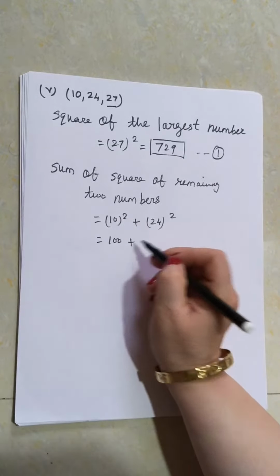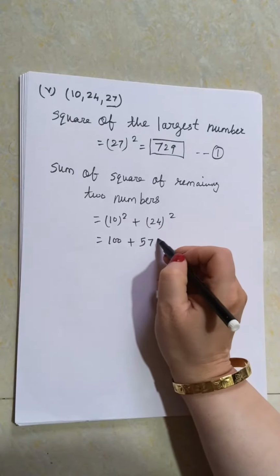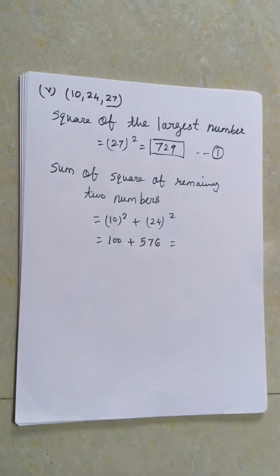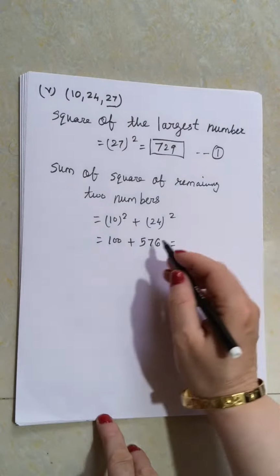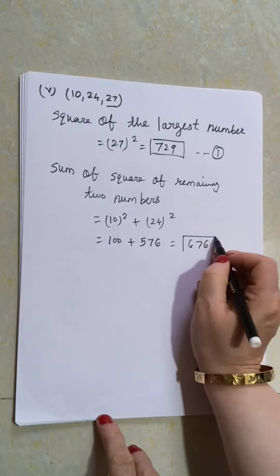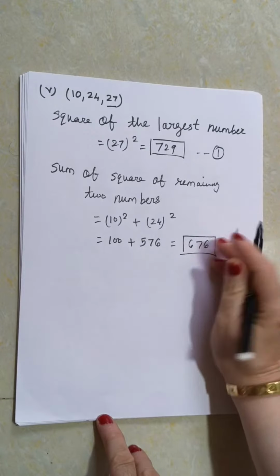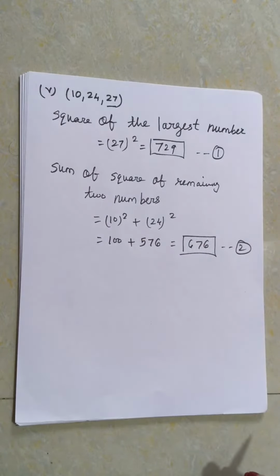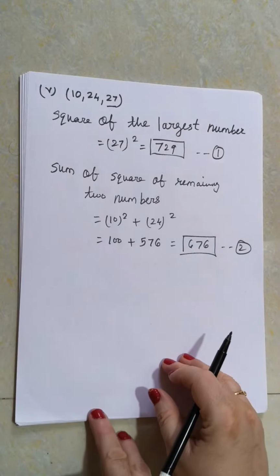It is 100, and 24 square is 576. If I add 576 plus 100, that is 676. Can you see both numbers, 1 and 2, are different now? It is 676 and it is 729. So the numbers are not equal.